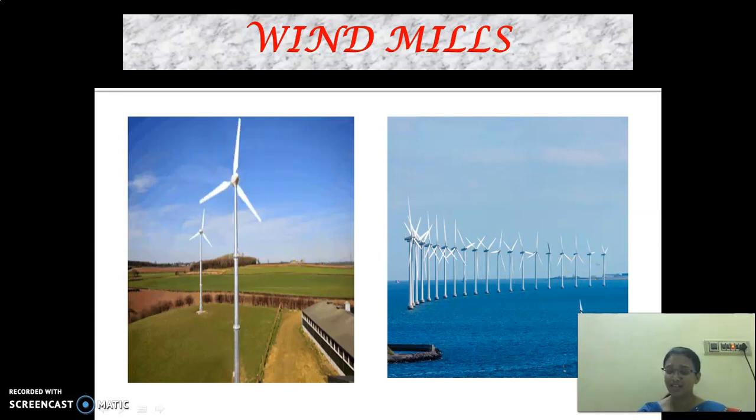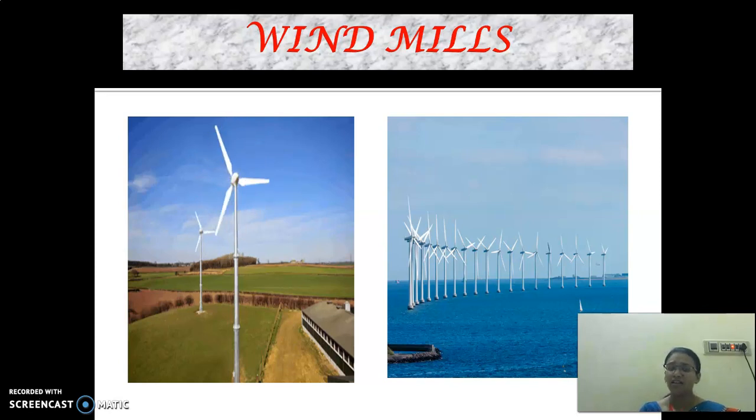So do you know in Tamil Nadu where the windmill is? Do you know, children? Yes, it is there in Kanyakumari, a place called Muppandal. It is the largest one in India.